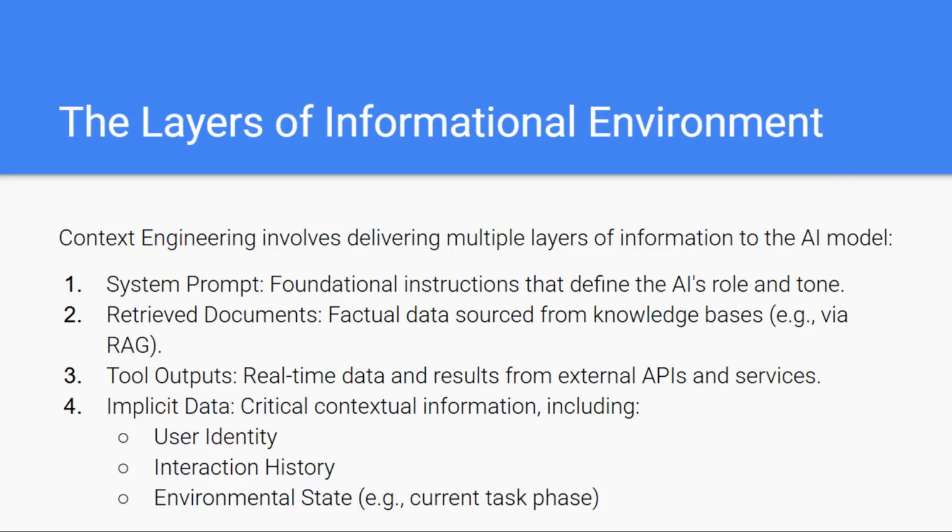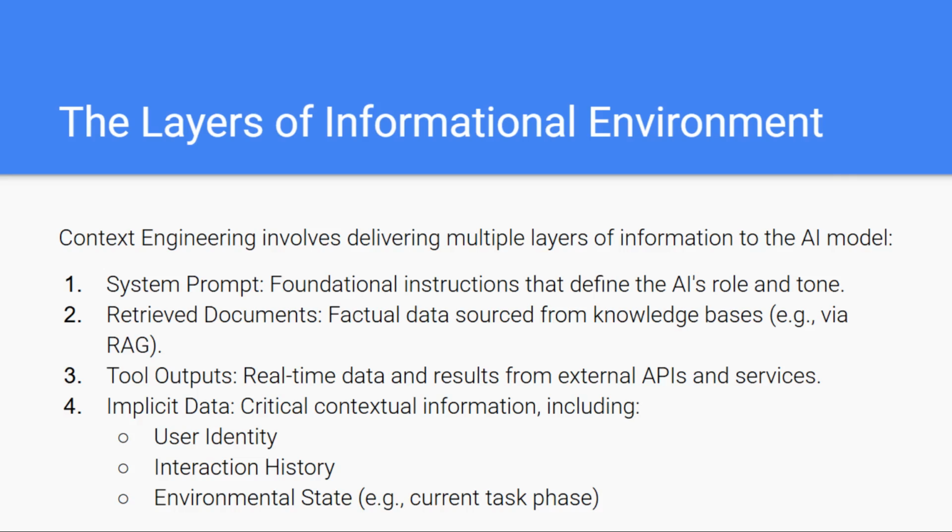The second layer is the retrieved documents. This includes factual data pulled from your knowledge bases, whether through RAG, vector search, or domain specific repositories. These documents provide the real world truth that grounds the AI's reasoning. Layer 3 is the tool outputs. These are the results generated by external systems, APIs, calculators, databases, search engines, or business tools. They allow the AI to operate with current and contextual information rather than relying solely on training data.